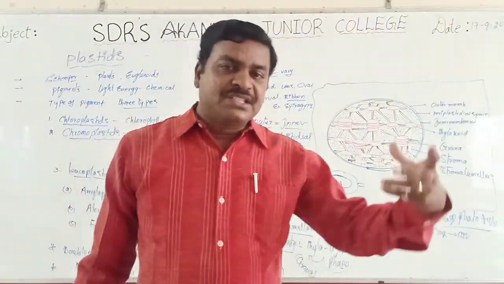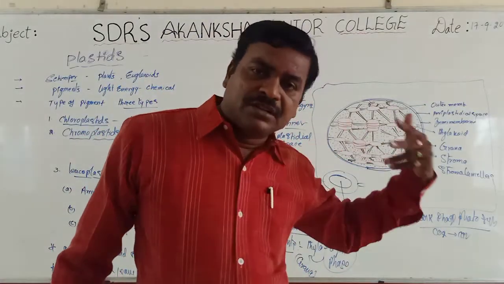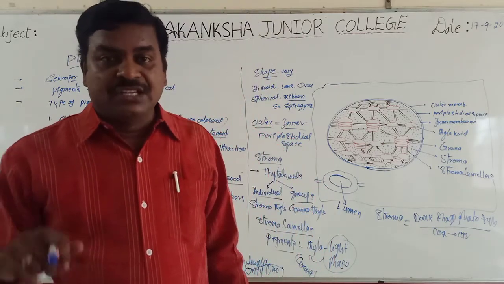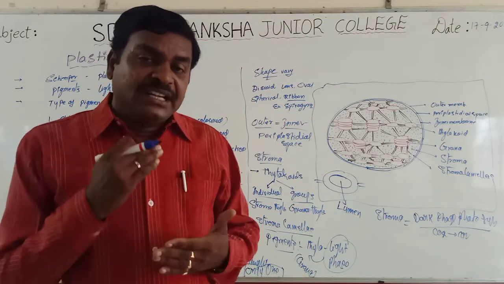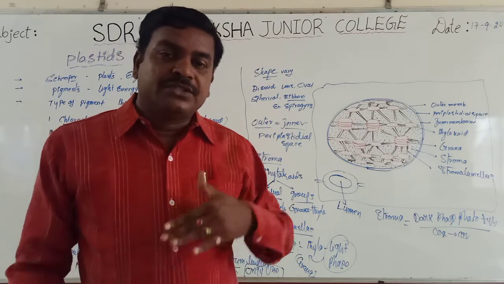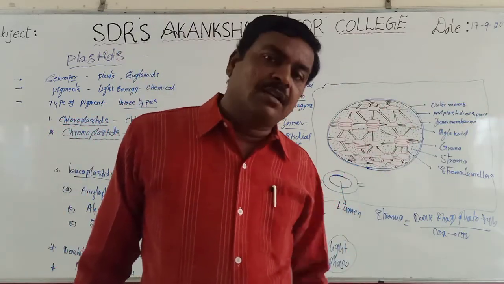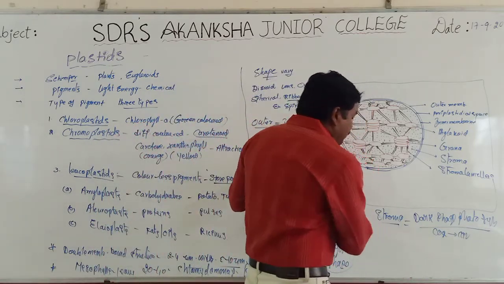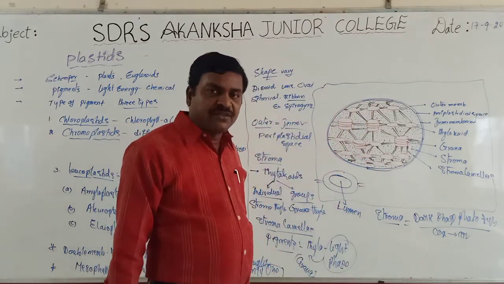In the light phase, pigments absorb light energy, which is converted into chemical energy. By using this chemical energy, in the dark phase CO2 is reduced into carbohydrates. So, the dark phase takes place in the stroma of the chloroplast.